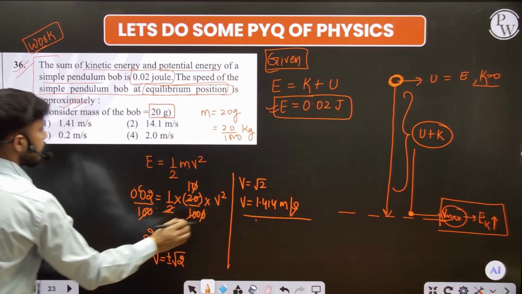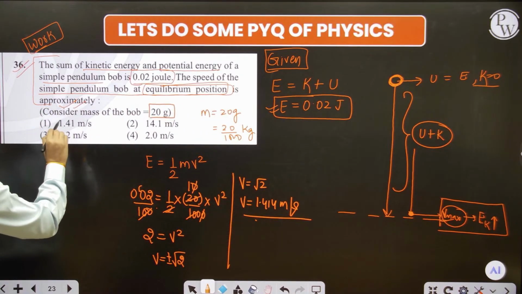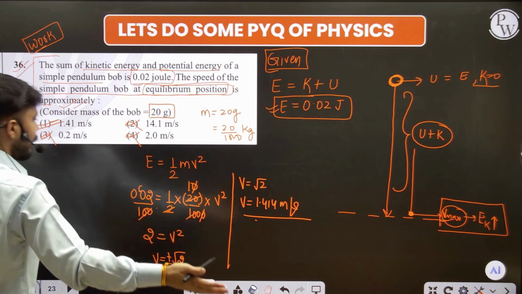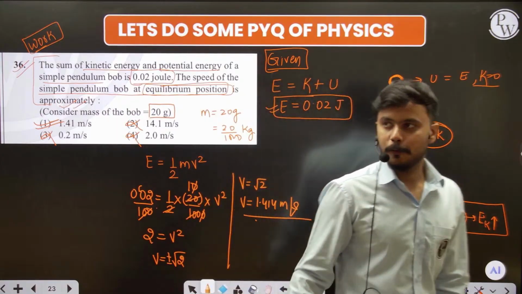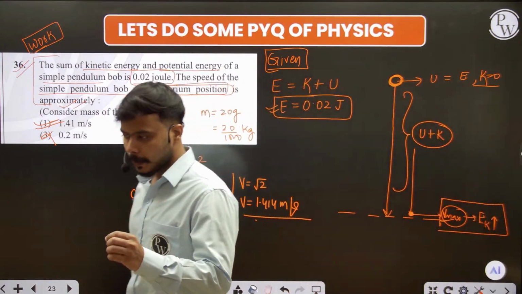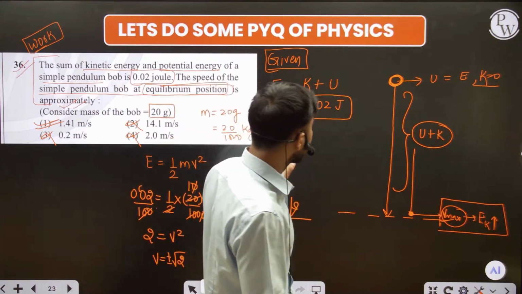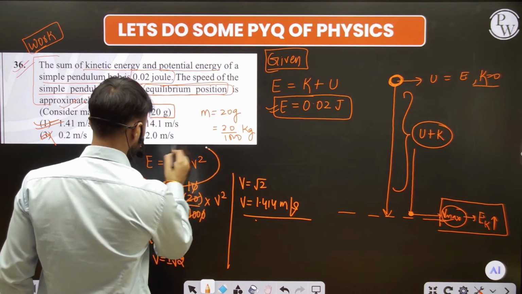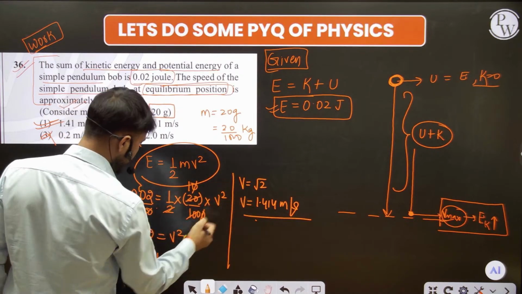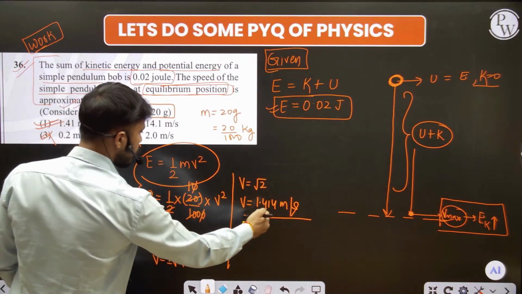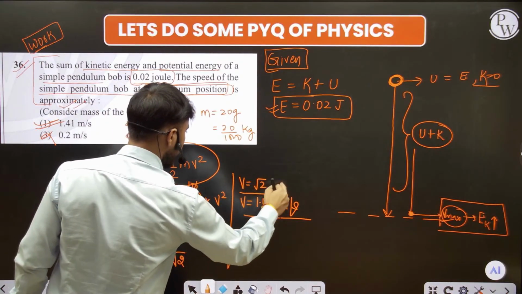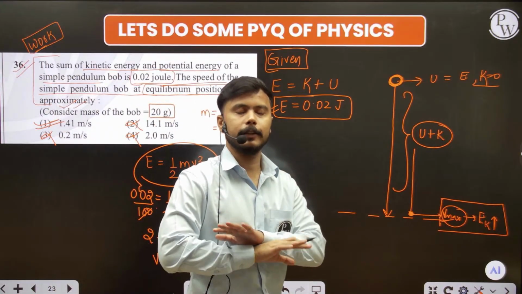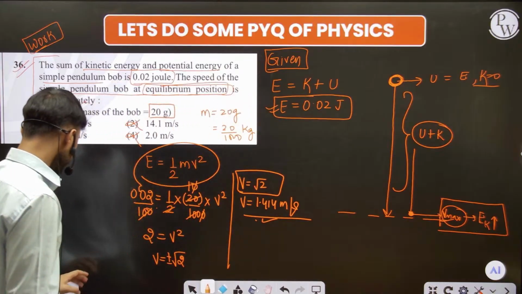Now see, what is the answer? 41? Okay, it is not the answer. Finally get the answer. See, 4 marks, all yours. And I am taking time here just because I have to explain the concept also. If you already know the concept, you can directly use this and do the calculation, and you don't even need to do this plus and minus thing. You just reach here, and your answer is 1.414 meter per second. That's it. Simple theory.